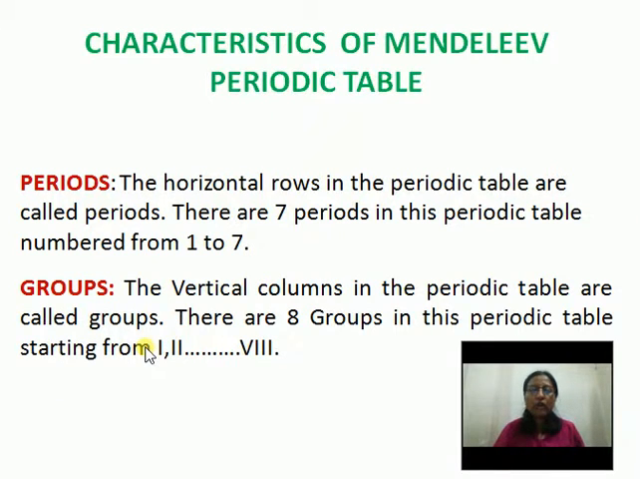So we saw that in Mendeleev's periodic table, the horizontal rows are called periods. There are 7 periods, numbered from 1 to 7. The vertical columns are called groups, and there are 8 groups, numbered from 1 to 8. There were subdivisions in the groups also, as A and B.